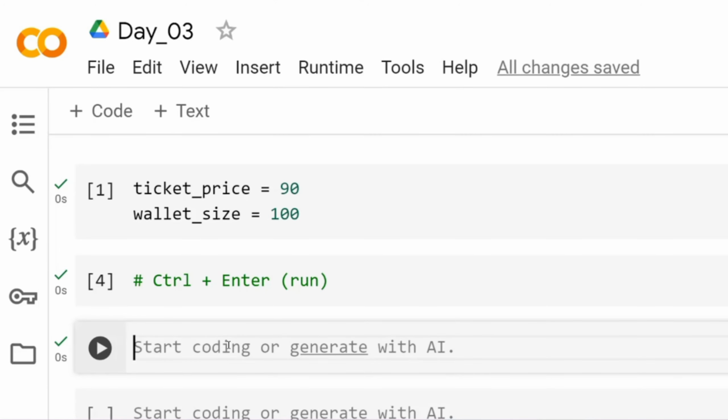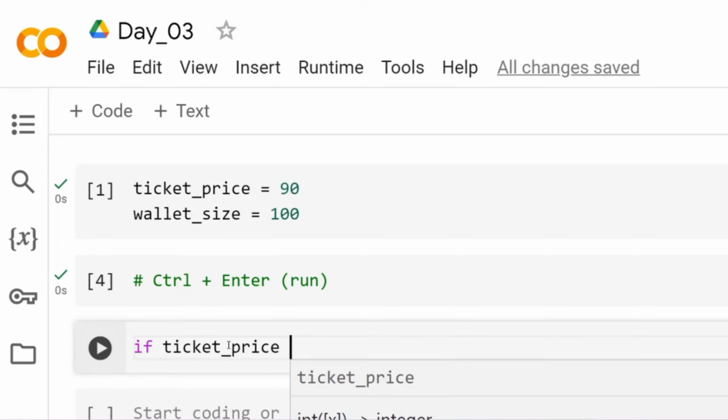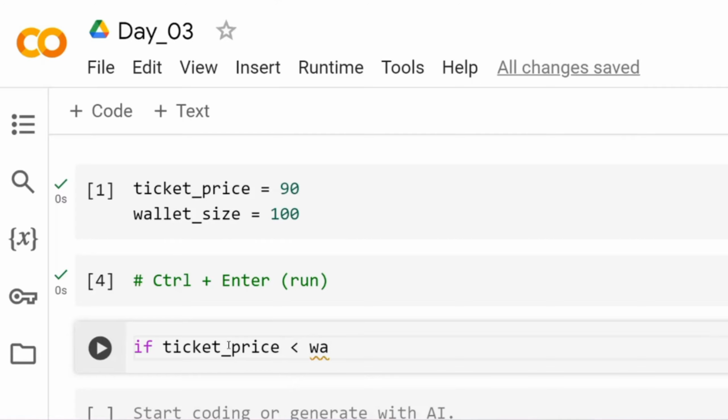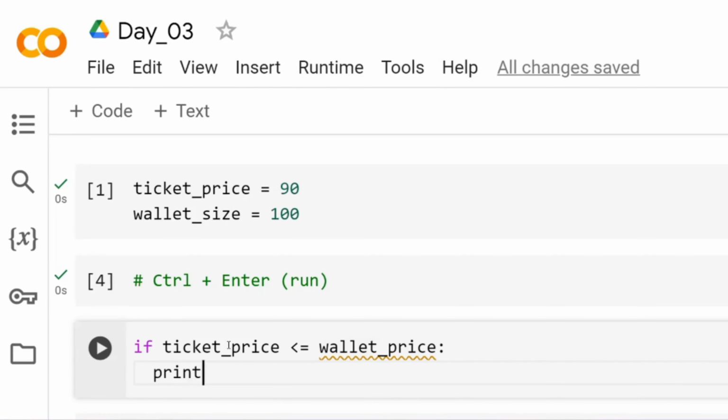As I said, we have to compare these two, ticket price and wallet size. For comparison in Python, what we use is called if. So let's see how you actually compare. If ticket price is less than my wallet size, or equal to, so less than or equal to, then I'm just printing. Just follow me.